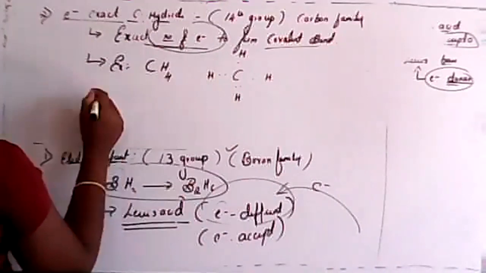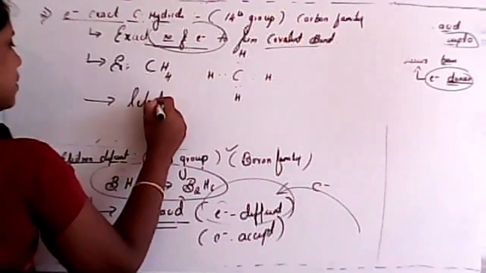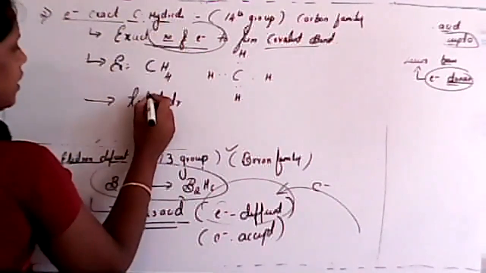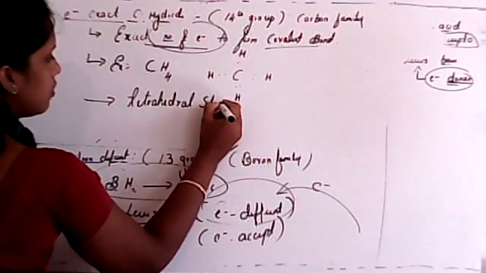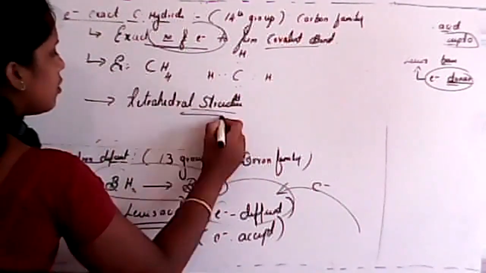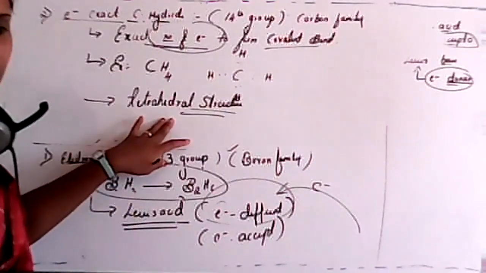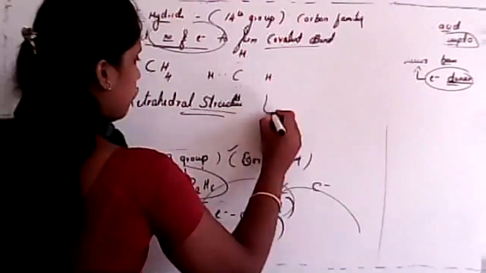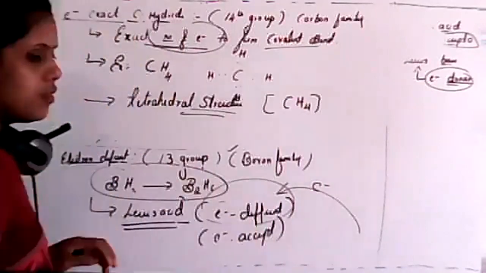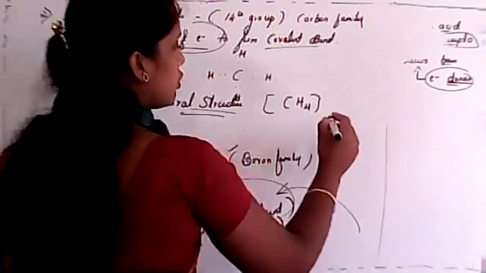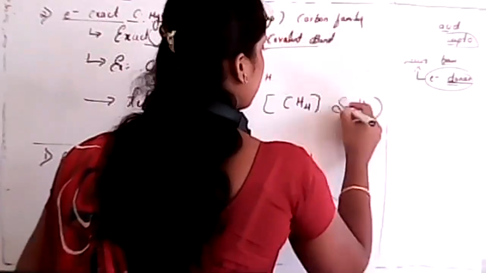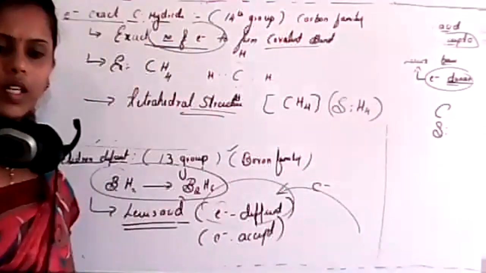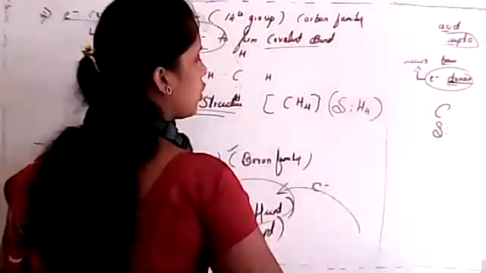Clear? And the structure for this one is always tetrahedral. Remember this point, students. For electron exact covalent hydrides, it has a tetrahedral structure. We studied this in sp3 hybridization, isn't it? In sp3 hybridization, we studied about this structure for CH4. Clear? SiH4 is also another example. So you can consider 14th group elements.